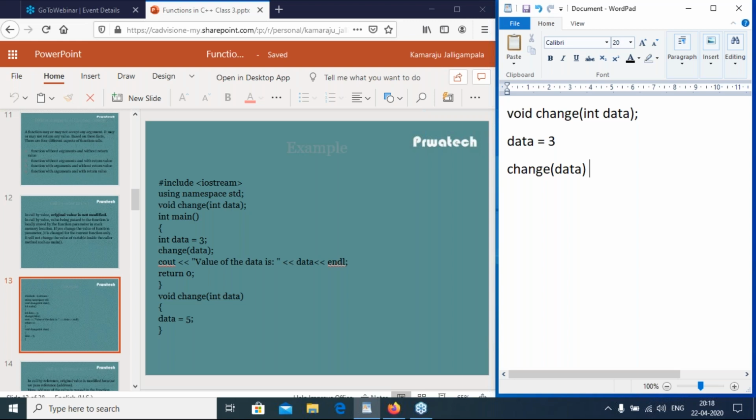So this is the calling function. Then the definition, it goes to called function void change int data. This is the called function. So here in calling function, data is the actual parameter. In the definition of change function, data is the formal parameter.